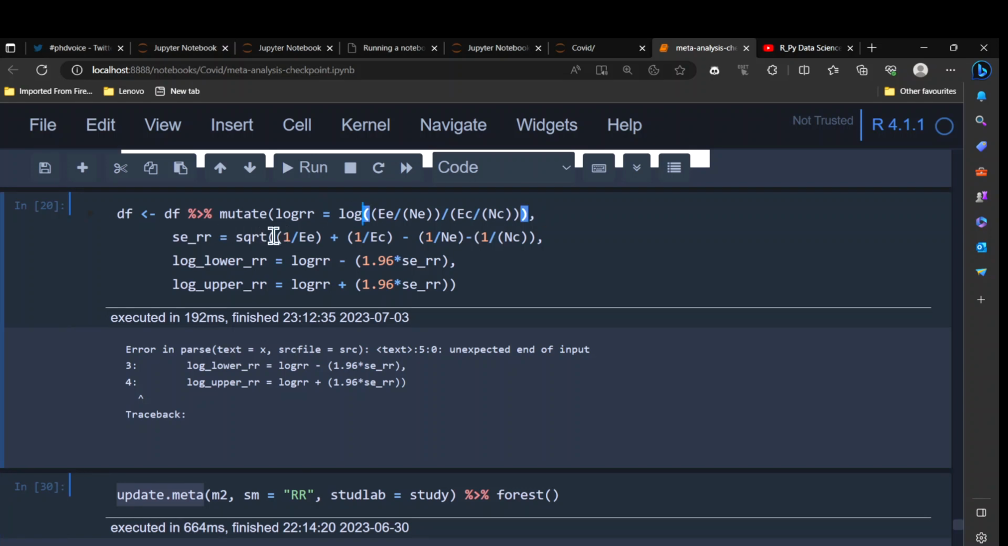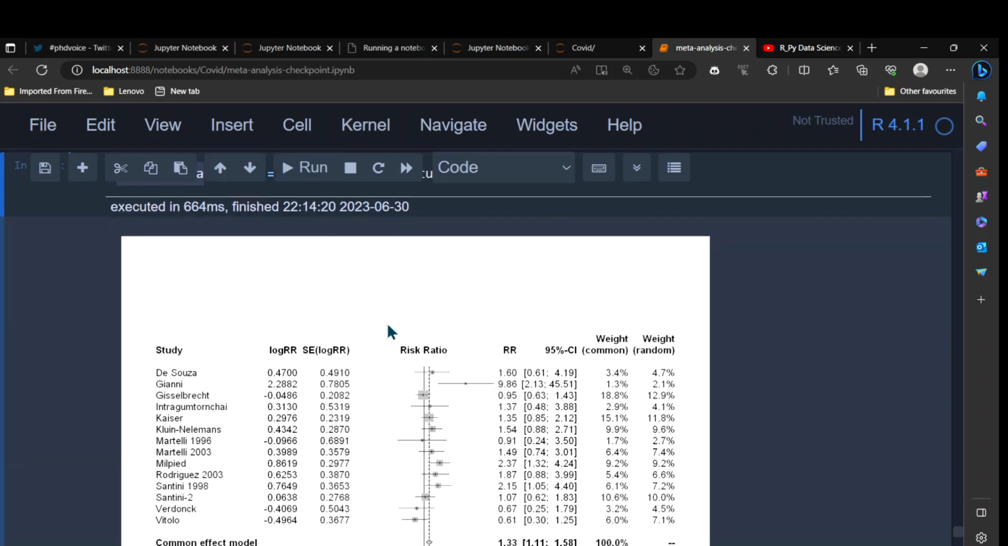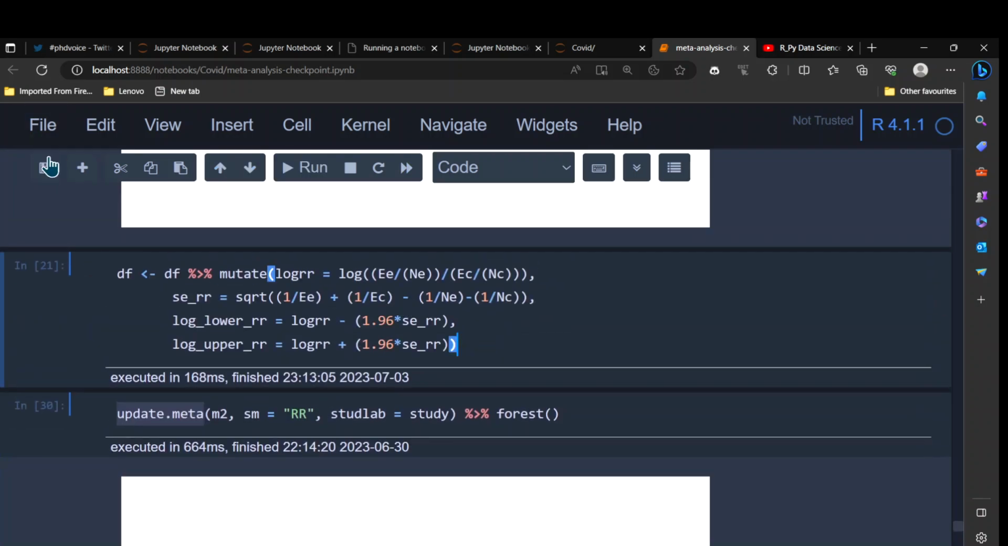Yeah, that one seems to be right. Okay, this is wrong. So the square root should be okay. I don't use this bracket, so now it should be correct. Now let me rerun it again, and I should be able to get my data. Now everything is all right.